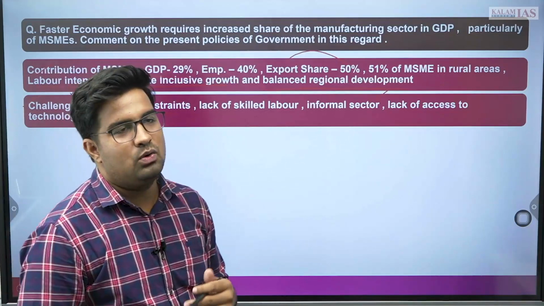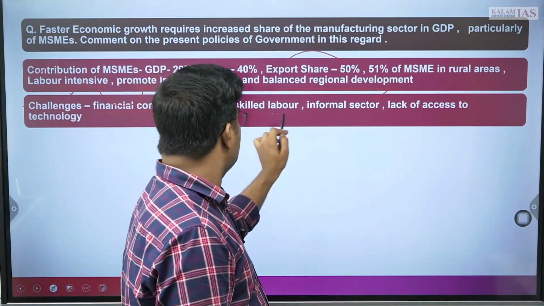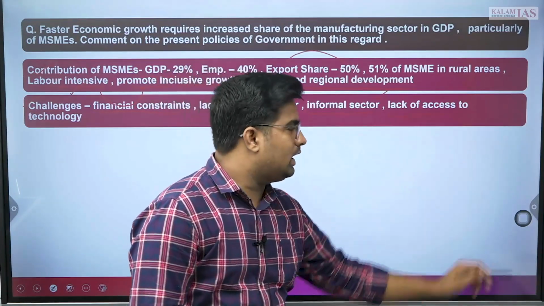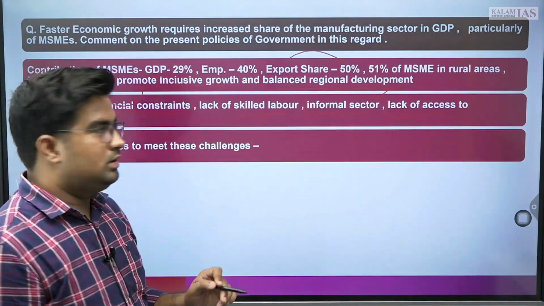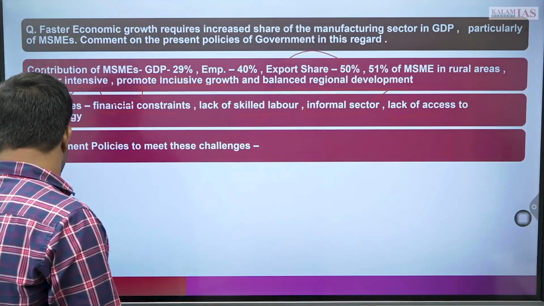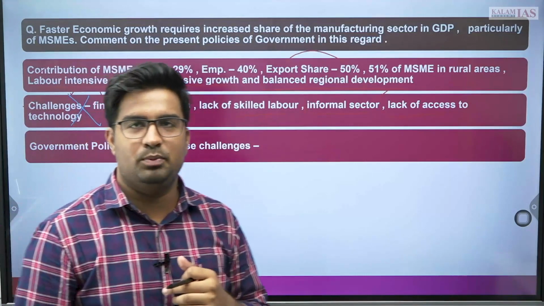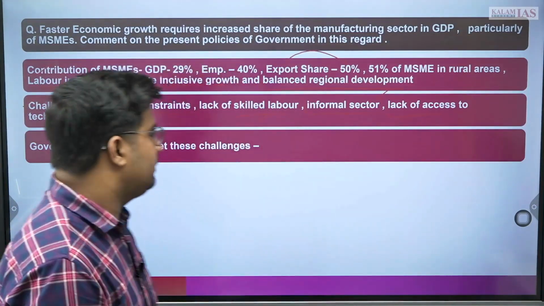Furthermore, the point you can add on is related to the challenges, that is the financial constraint they are having, around only 16% having formal access to credit in the MSME sector, lack of skilled labor in the formal sector, and lack of access to credit and technology at the same time. You have two options, you can also skip this part if you have less word limit, but if you write it, definitely it may help you in a better way also.